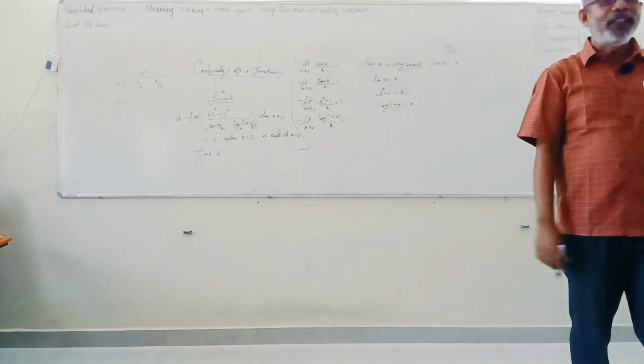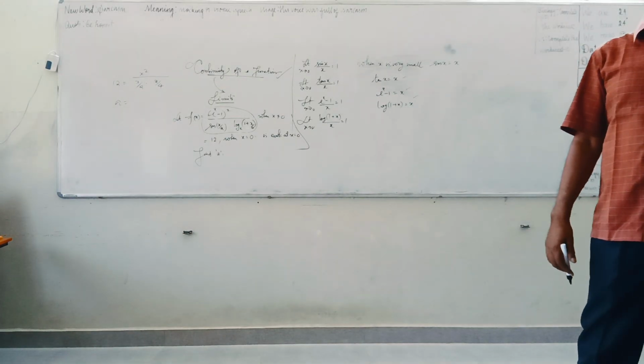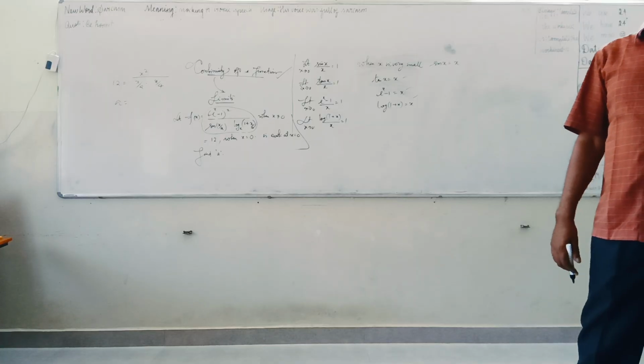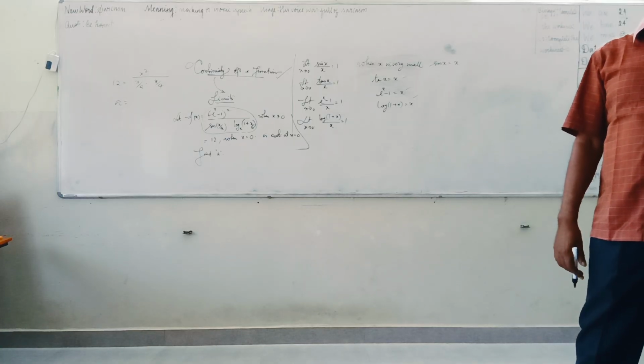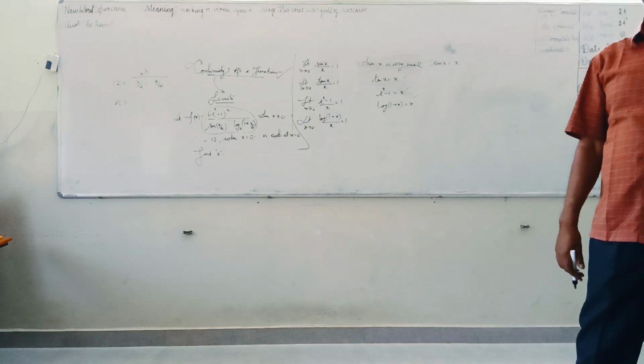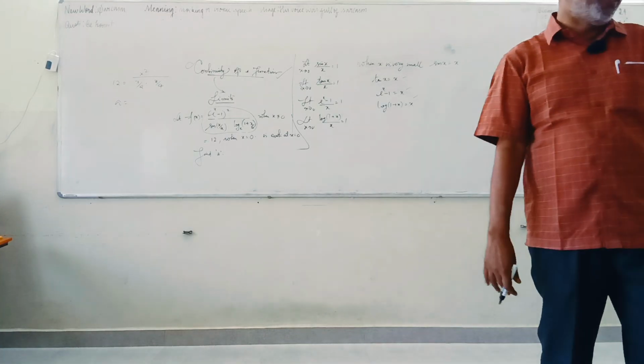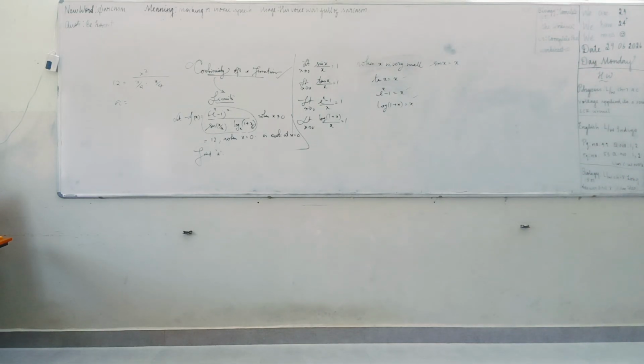Okay. Then it requires only 10 to 15 seconds to solve it. You are getting 2.5 minutes to solve an IIT main problem. Within 30 seconds, you will be answering any question. Okay. But the method is rather different. So I wanted to give a concept. You got the concept? Whatever you have learned, just cross multiply and the condition you may have to think about it. Okay. X tends to 0 means that is becoming smaller and smaller.